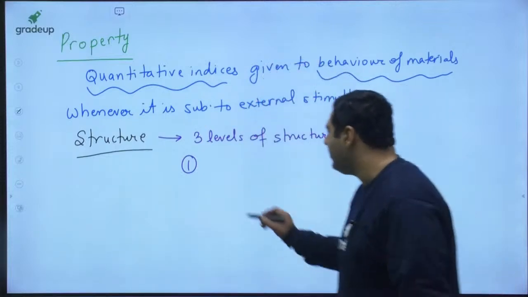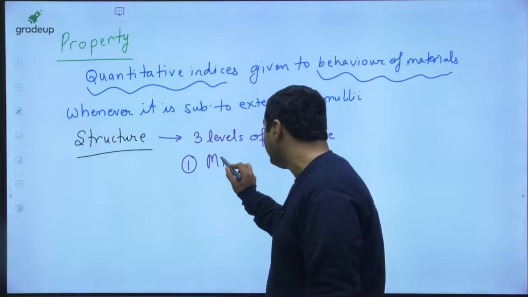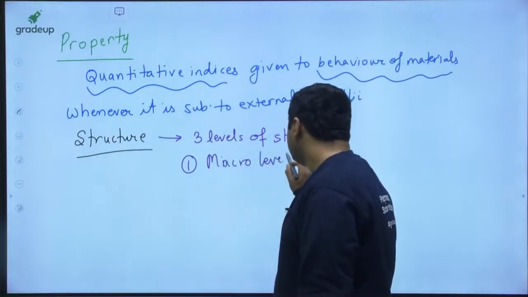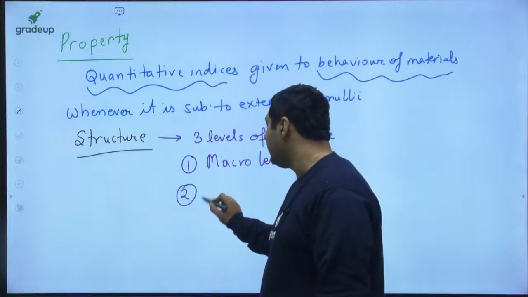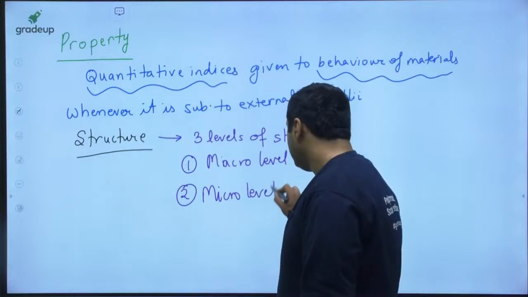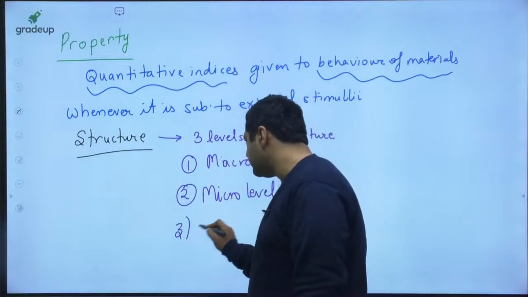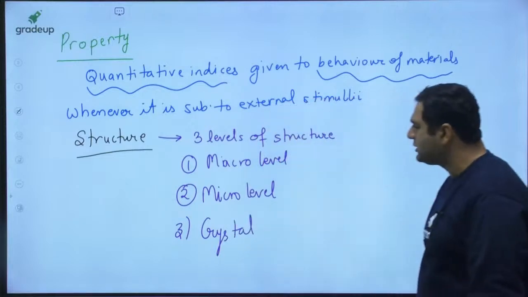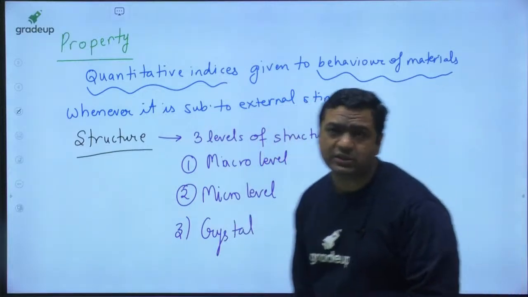So guys, the first level of the structure is going to be the macro level. Then the second level of structure is going to be the micro level. And third is going to be, my dear, the crystal structure. So I will say macro structure, micro structure and crystal structure.